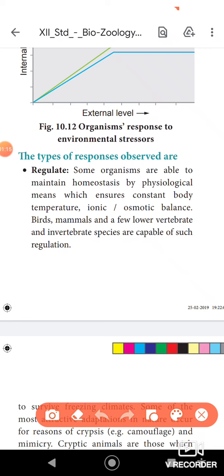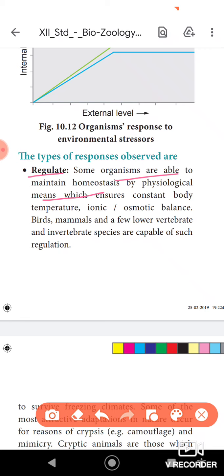It means the animals are able to maintain homeostasis, that is, the body temperature and osmotic balance, and there will be no change. It is constant. Which one is constant? The body temperature, ionic and osmotic balance, everything is constant. That's why this type of response is called regulate. Okay, everything will be in a constant form.